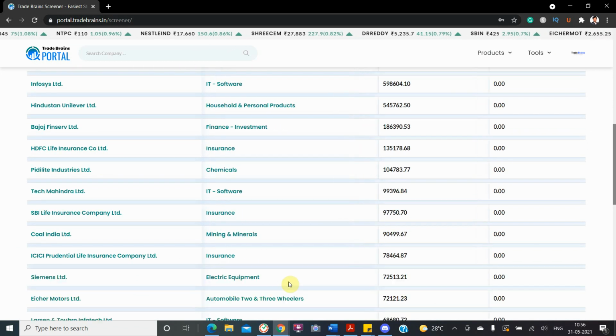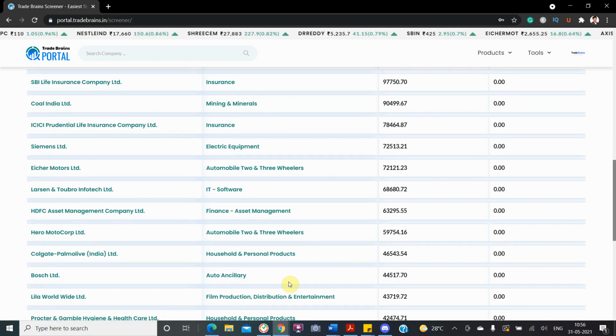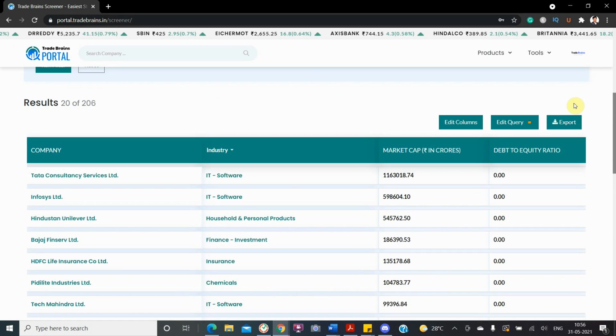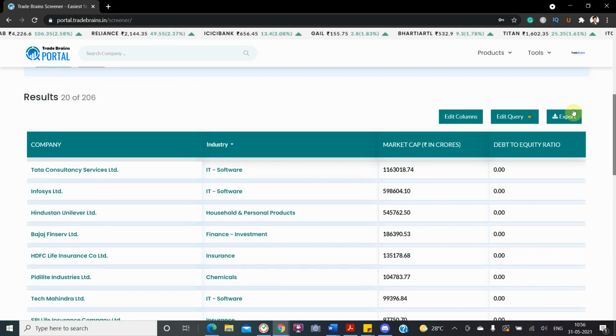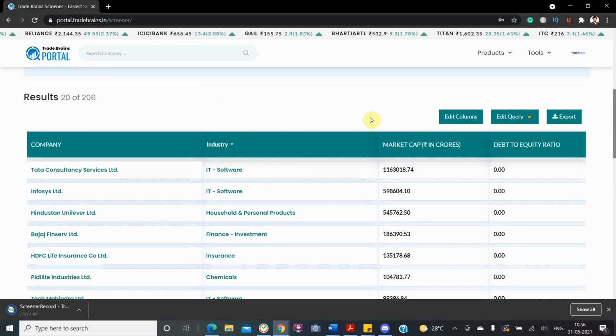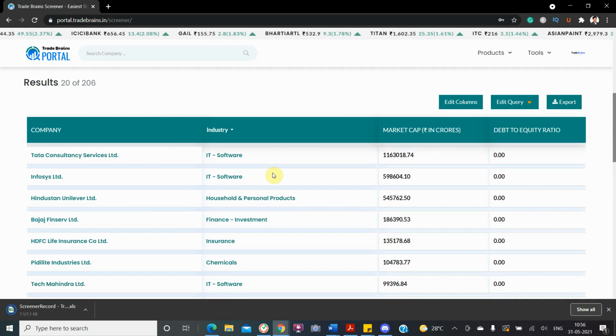And you can load more here to look into more companies who are virtually debt free. And if you want, you can also download the list of these companies by clicking on export here. So if you click on export, you can download all the list of debt free companies in India.